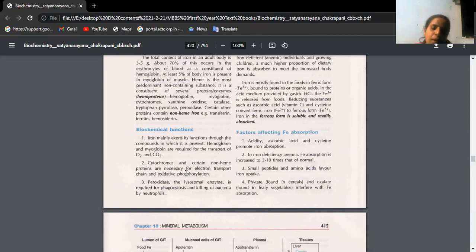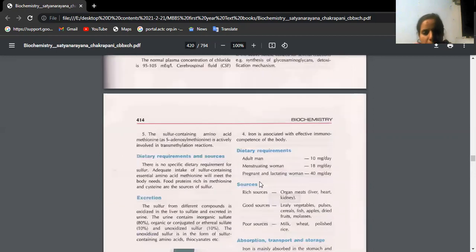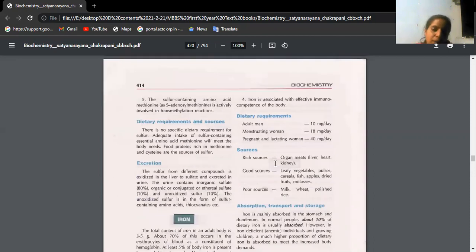There are certain coenzymes like cytochromes, which are also very important for the electron transport chain and oxidative phosphorylation. Certain peroxidases also require iron. It is helping in the immunocompetency of the body, that means helping in the maintenance of our immune system.